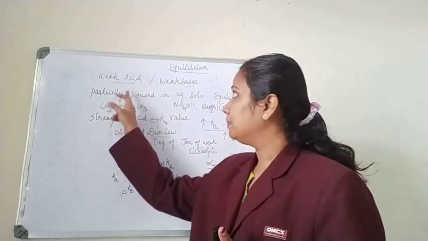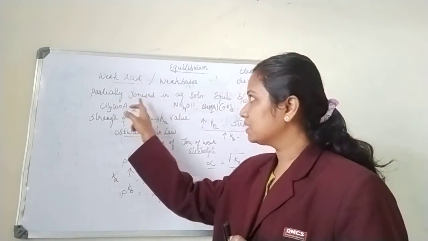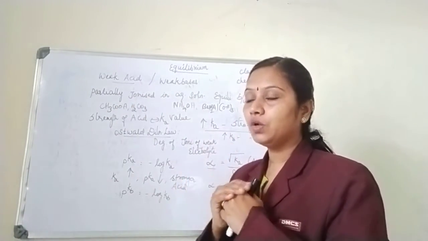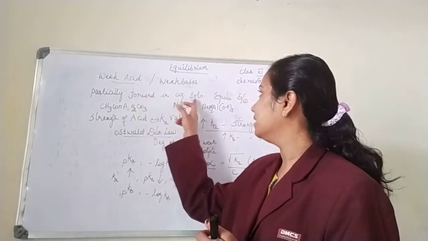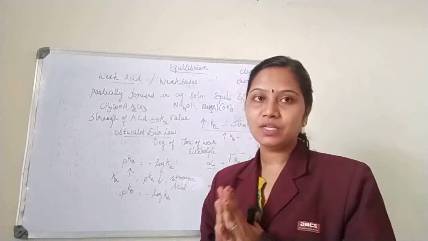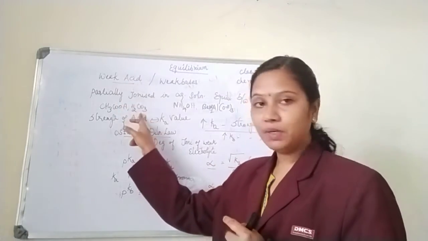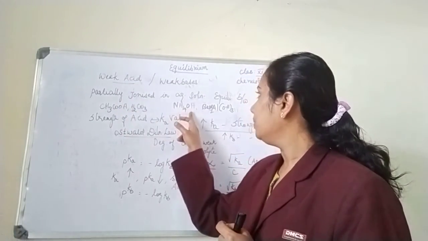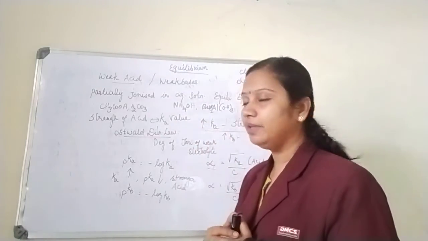So what are the examples of weak acids and weak bases? Weak acids and weak bases will not ionize completely, but instead they partially ionize in aqueous solution. So there is an equilibrium between unionized and ionized molecules. Acetic acid and carbonic acid are examples of weak acids, while ammonium hydroxide, barium hydroxide, and aluminium hydroxide are examples of weak bases.